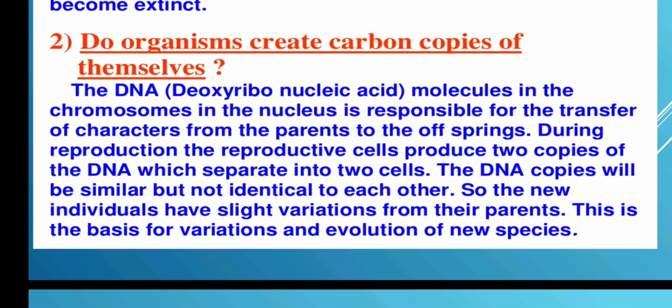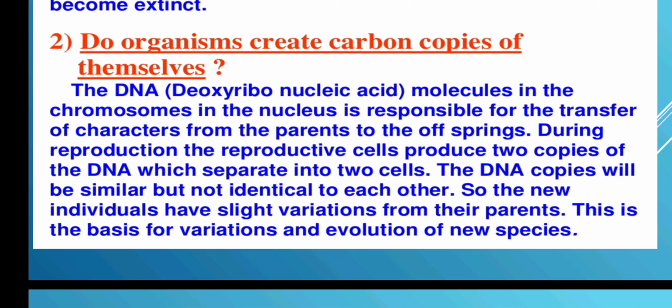So there are two copies which are produced, but these two copies are similar but not identical to each other. So the new individuals have slight variations from their parents. So this is the basis of variation and evolution of new species. So you have new species.